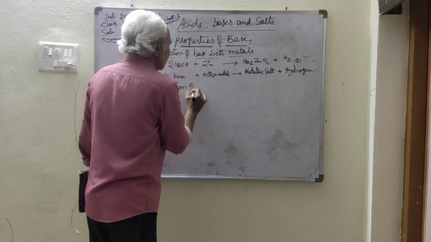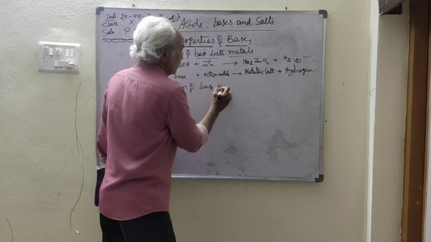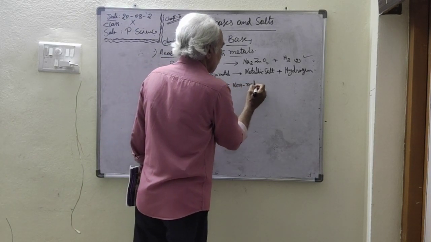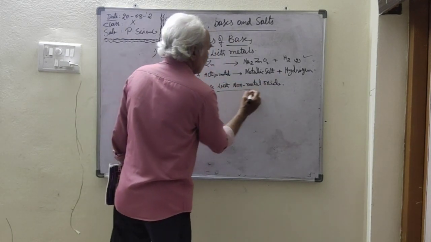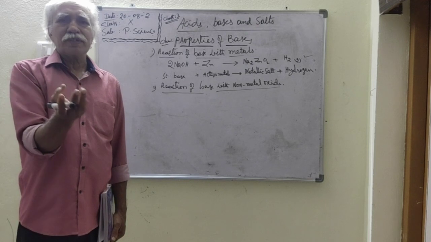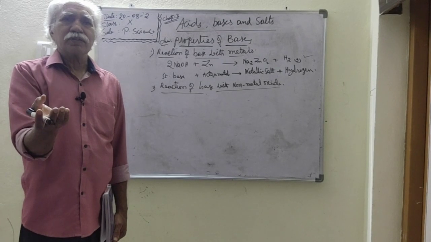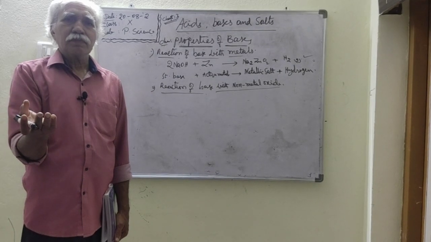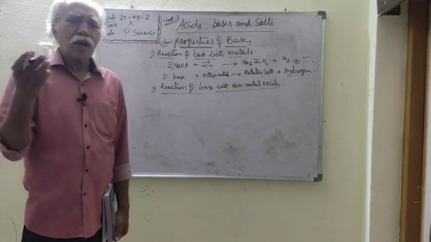The second one is the reaction of base with non-metal oxide. For example, carbon dioxide is a non-metal oxide because carbon is a non-metal. Nitrogen oxide is a non-metal oxide, and sulfur oxide is a non-metal oxide. Chlorine oxide, bromine oxide, fluorine oxide, all these are non-metal oxides.